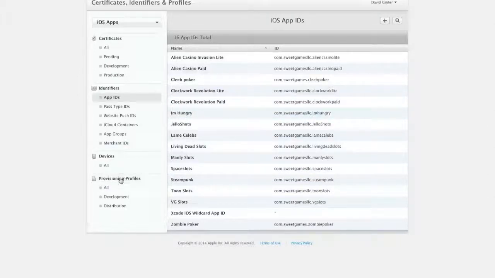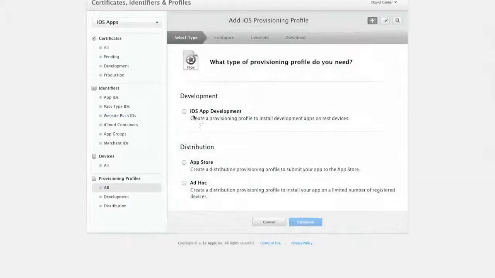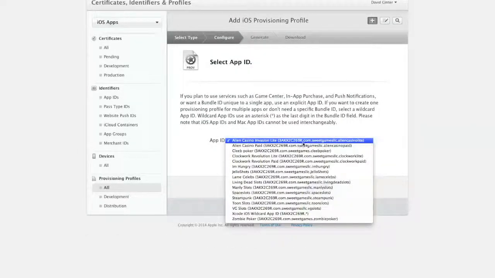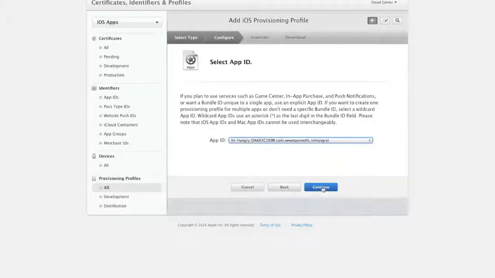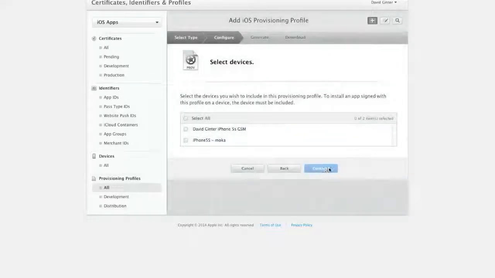Okay, so the next thing we need to do is set up provisioning profiles. So we're going to go up here and hit plus. And the first one we're going to do is a development one. And then you'll want to go in here and find the one we just created. So here it is, I'm hungry. Hit continue. Select your development key right here. This will be my test device, which is the one you set up in the previous step.